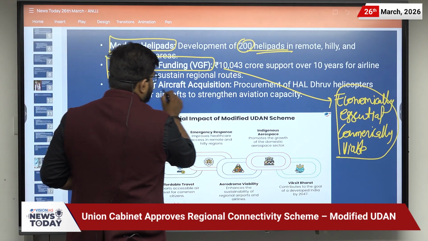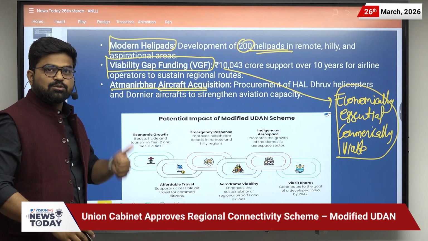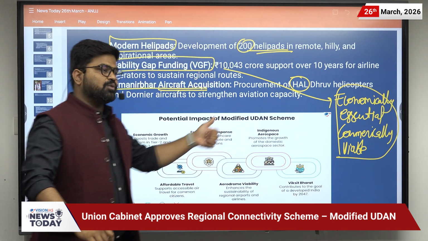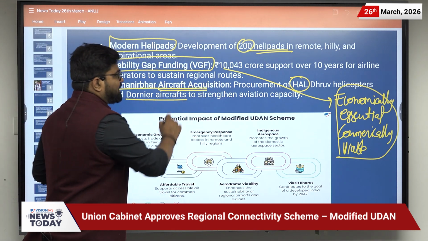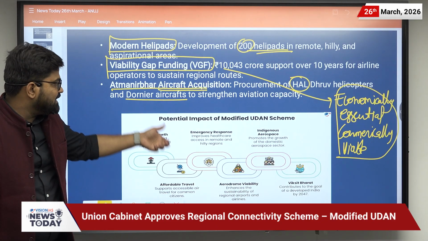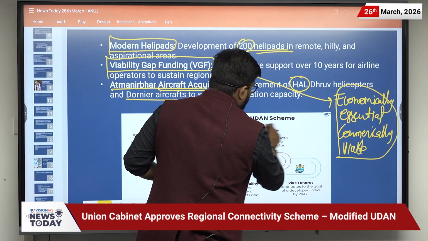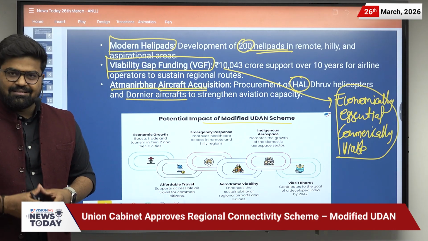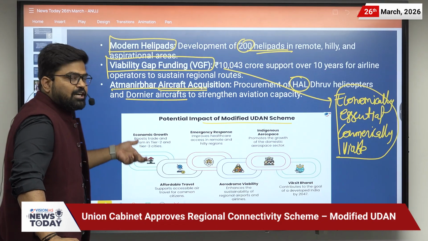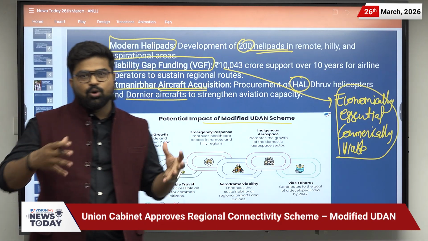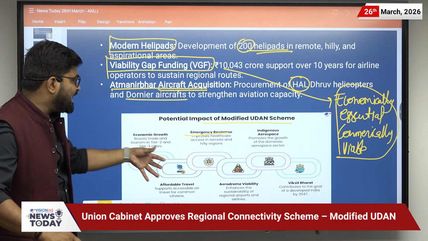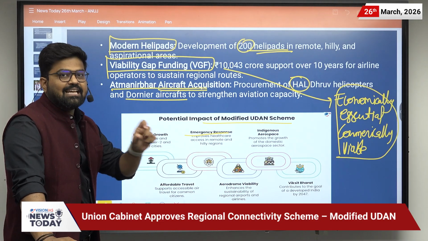Then there will be Atmanirbhar aircraft acquisition, because the procurement will be from HAL for the Dhruv helicopter and the Dornier aircraft. HAL stands for Hindustan Aeronautics Limited. And what is the potential impact of the modified UDAN scheme? These are very simple, such as economic growth, especially in tier 2 and tier 3 cities because of more connectivity. There will be emergency response, as it will improve healthcare access in remote and hilly regions.